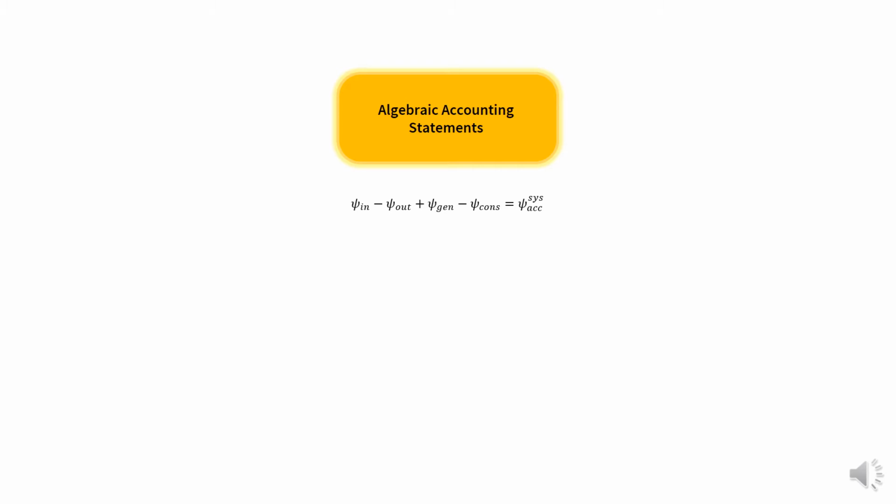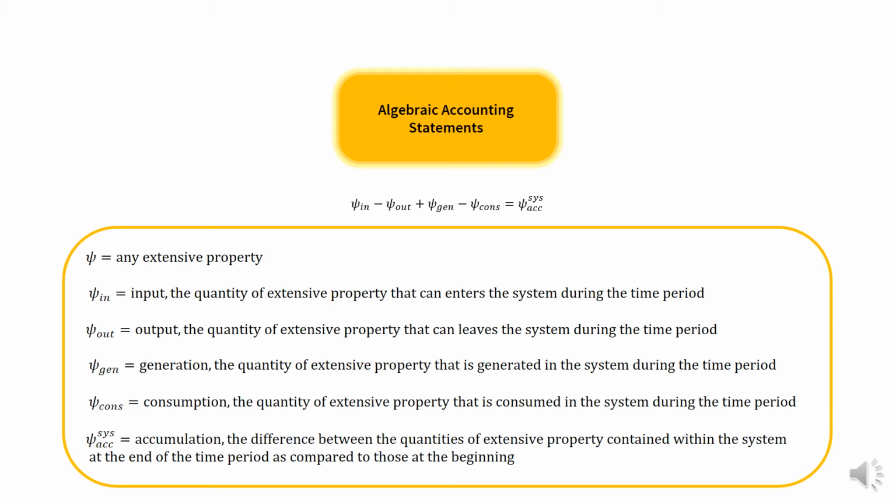The generic algebraic accounting equation can be written as psi in minus psi out plus psi generation minus psi consumption is equal to psi accumulation, where psi is any extensive property, psi in is the quantity of extensive property that enters the system during the time period, psi out is the quantity of extensive property that leaves the system during the time period, psi generation is the quantity of extensive property that is generated in the system during the time period, and psi consumption is the quantity of extensive property that is consumed in the system during the time period.